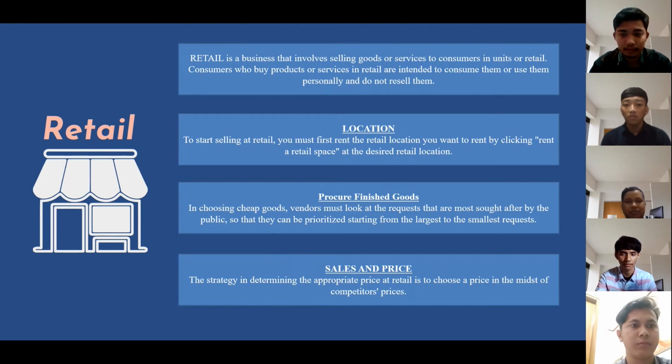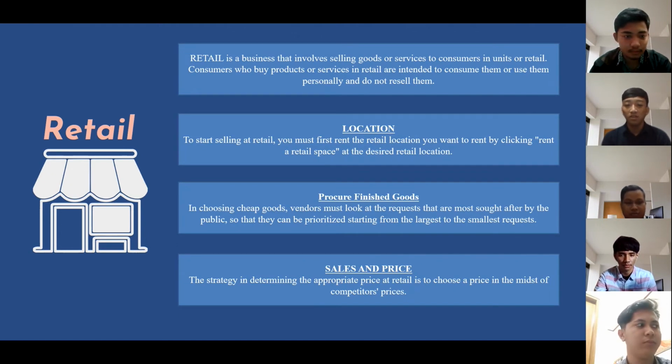Number two, procure finished goods. In choosing cheap goods vendors, we must look at the requests that are most sought after by the public, so that they can be prioritized from the largest to the smallest request.